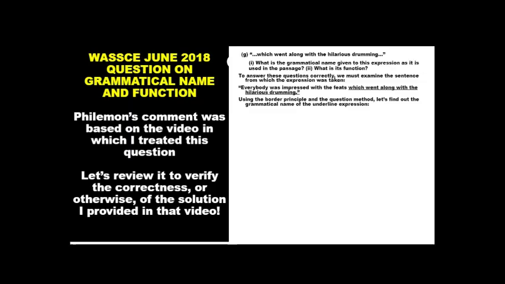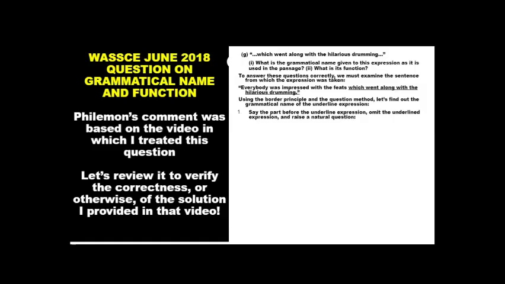Now, moving further, we have to use the border principle and the question method. These are two grammatical concepts or devices, if you like, that will enable us to analyze the question and arrive at the correct answer. Now, using the border principle and the questioning method, let's find out the grammatical name of the underlined expression.